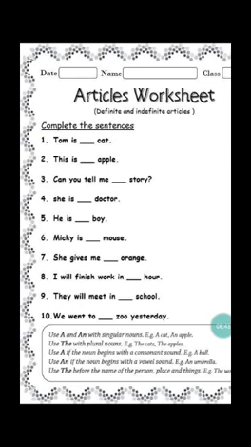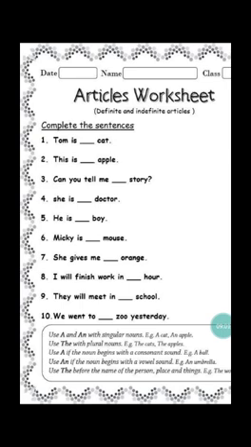If it is plural and if the word is mentioned in particular, or if the word is any of the buildings or names of the book or instrument names, then you need to write the. She gives me dash orange.